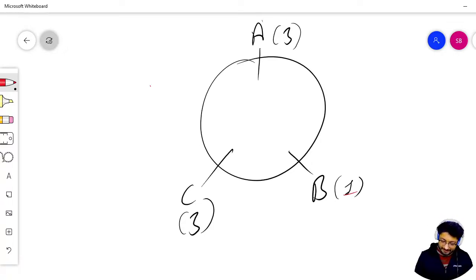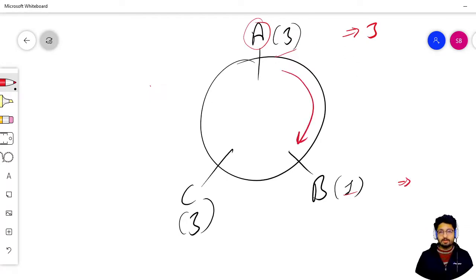When the first singer performs in his first city, he gives a concert of size 3, so the total till this point is 3 for city A. Now when he goes to city B, moving clockwise, the repertoire grows: 3 is added one more time, so it is 6. Then in the next city, 3 is added one more time, so it becomes 9. Then his tour is completed because he has performed in all the cities.